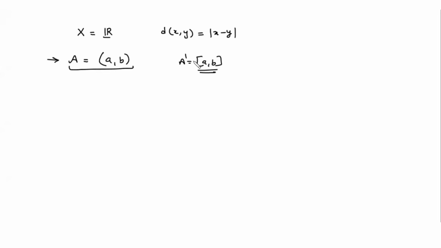In this case, you will get the derived set. And you can see, pick any point of this set, what will be its distance with A? What will be the distance of any point? Let's suppose I'm taking this point on the boundary a with any point from this set.